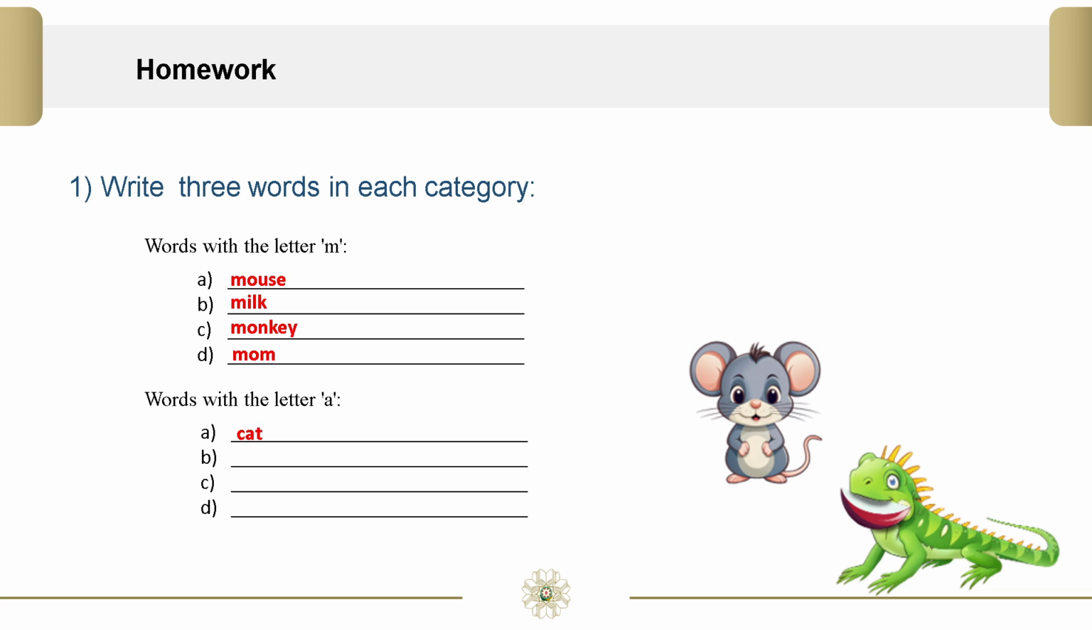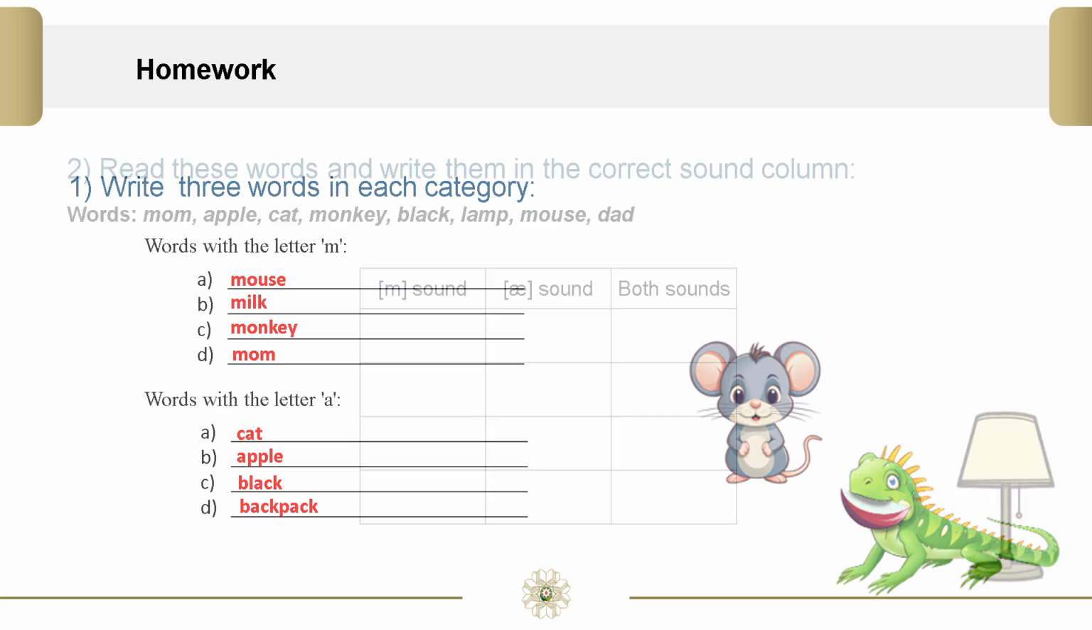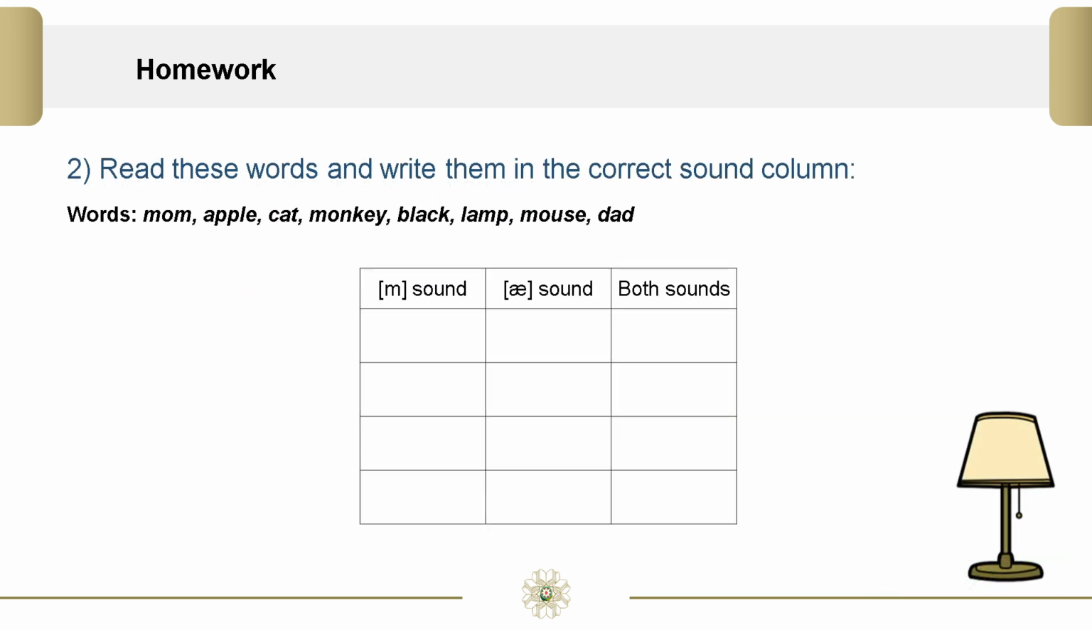Words with the letter A. A. Cat. B. Apple. C. Black. D. Backpack. Read these words and write them in the correct sound column.